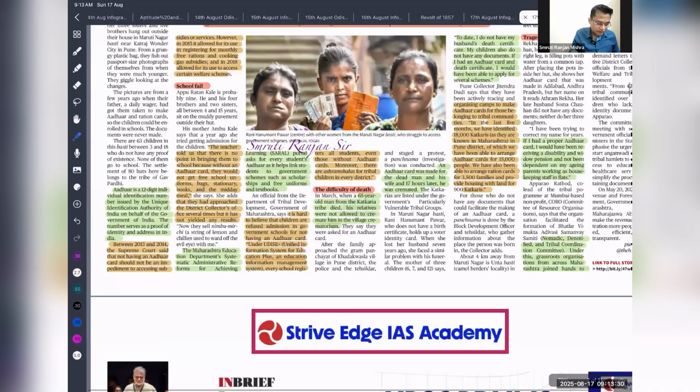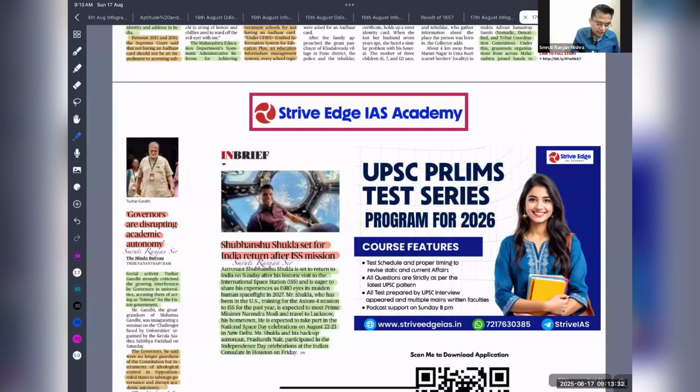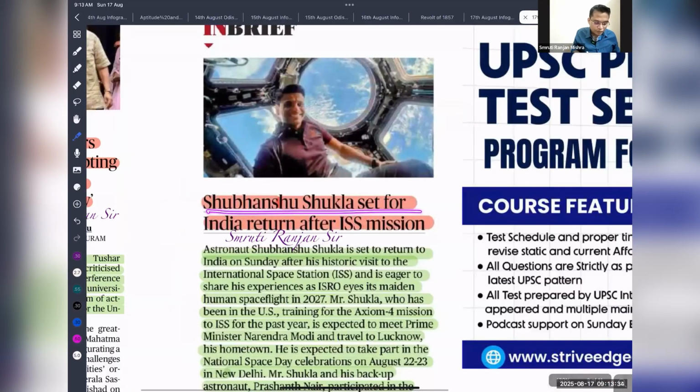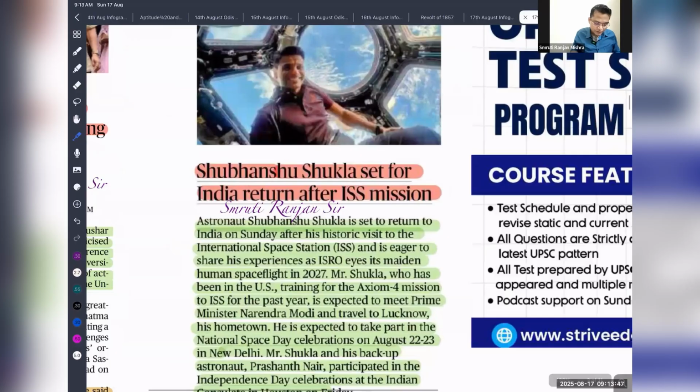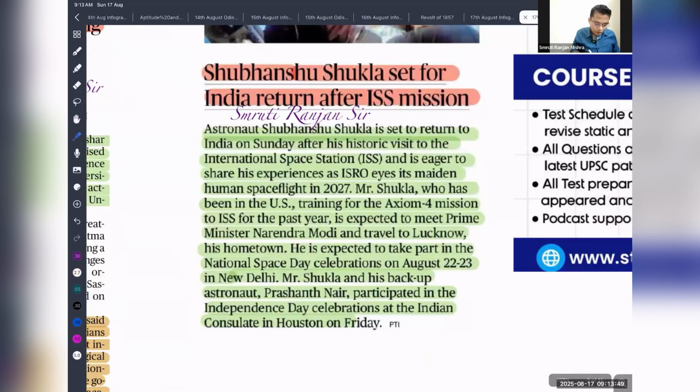Okay, let's move ahead. So next is Subhanshu Shukla set for India return after International Space Station. Currently, Subhanshu Shukla ji is under quarantine in the USA. Now he is planning to move to India, and after that we are going to celebrate National Space Day from August 22 to 23. Okay, New Delhi. Subhanshu Shukla's backup astronaut Prashant Nair participated in the Independence Day celebration. Let's move ahead.